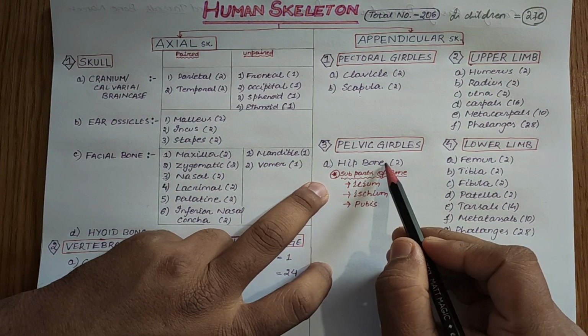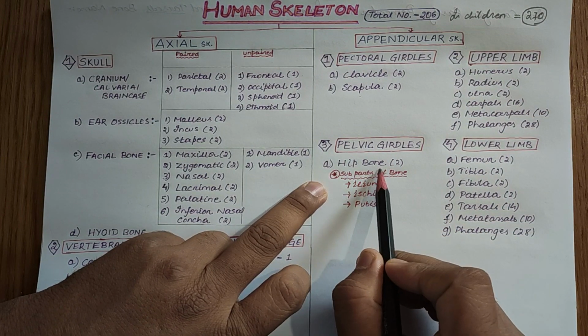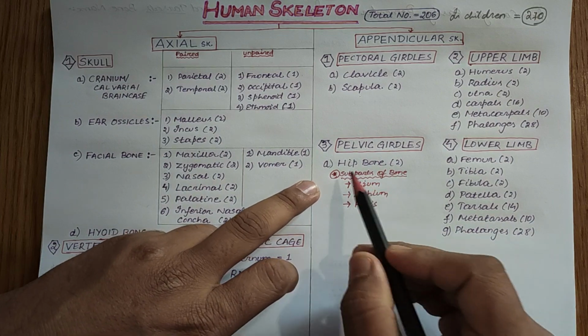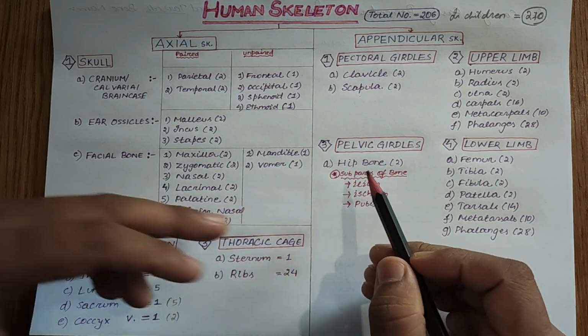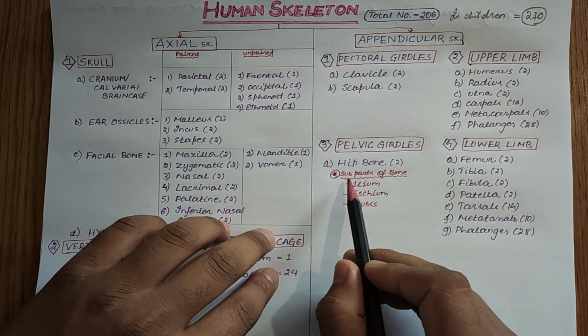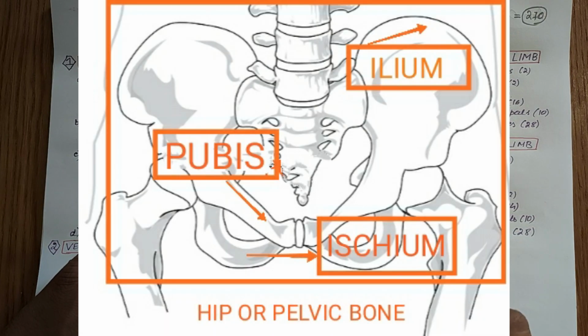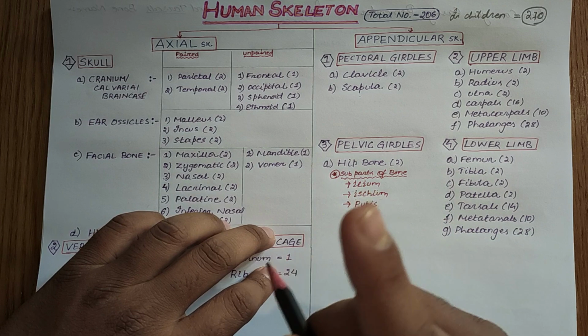The pelvic girdle has the hip bone, which is two in number, but in the early stage of life each hip bone is divided into sub-parts, that is ilium, ischium and pubis, and later on with growth these three bones fuse to form the hip bone, that is one bone.